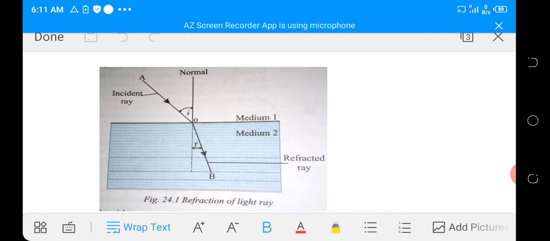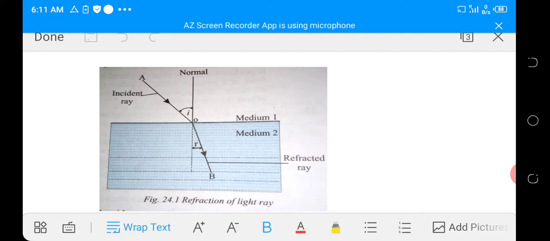Now let's look at the second law, which states that for two given media, the ratio of the sine of angle of incidence to the sine of angle of refraction is a constant. What that one is saying is that for a particular angle of incidence and the corresponding angle of refraction, if we find the sine of angle of incidence and this is divided by the sine of angle of refraction, we are going to get a particular value.